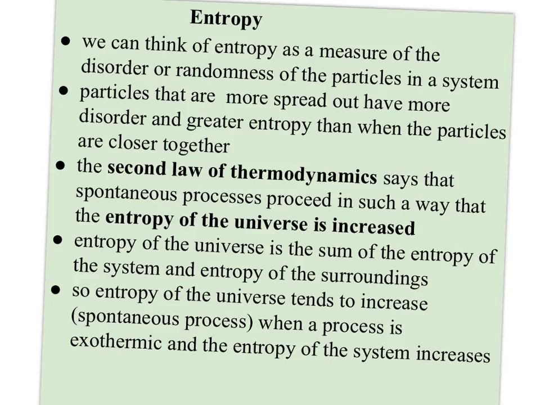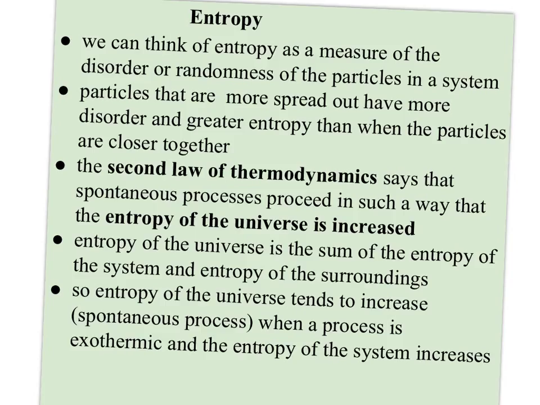Remember, when we talked about enthalpy, the system increases, the surroundings decrease because that energy has to come from somewhere. But when we're talking about the universe, then both your system and surroundings are part of the universe. So if you can increase the entropy in either your system or your surroundings or both, then you may have a spontaneous process because you may be increasing the entropy of the universe.